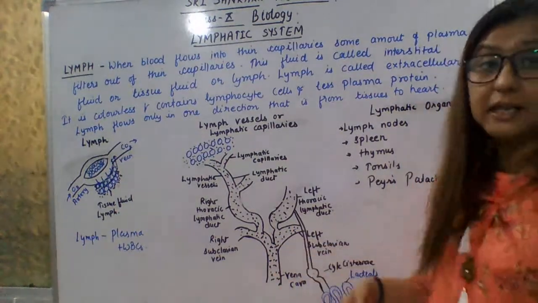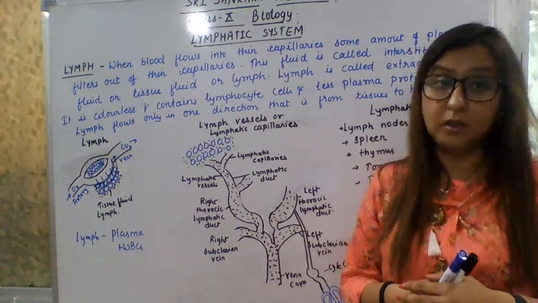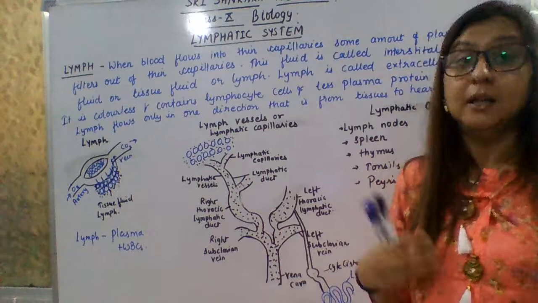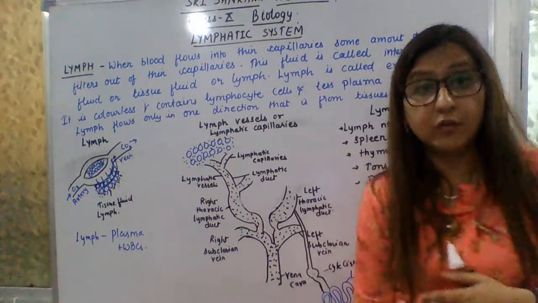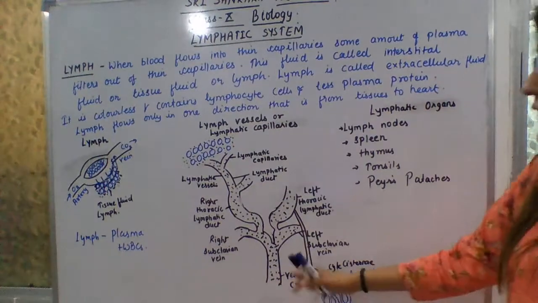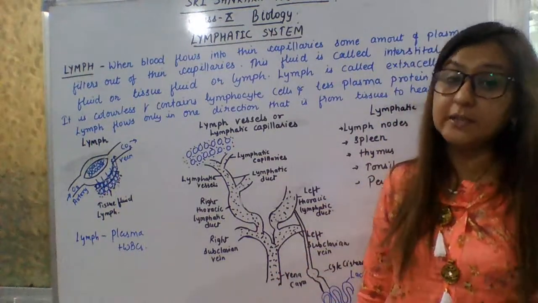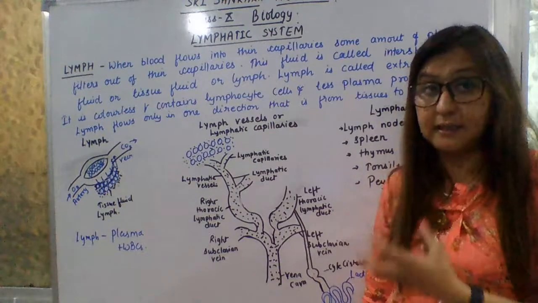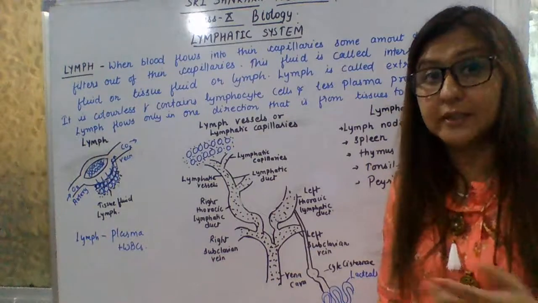So through the vena cava it reaches the heart, and there it gets mixed with the rest of the blood of your body. The vena cava is the largest vein, so the vena cava carries this lymph with the blood to the heart to get oxygenated.